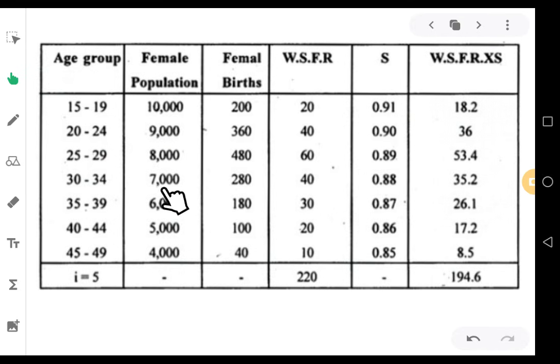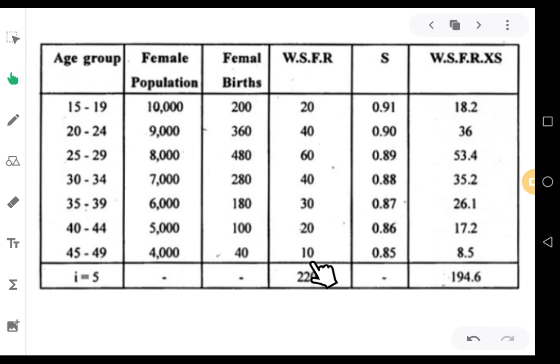Then 280 divided by 7,000 into 1000, you should get 40. And 180 by 6,000 into 1000, you should get 30. 100 divided by 5,000 into 1000, you should be getting 20. 40 divided by 4,000 into 1000, you should be getting 10. So female births divided by female population of each age group into 1000, you have calculated all the WSFR, women specific fertility rates.